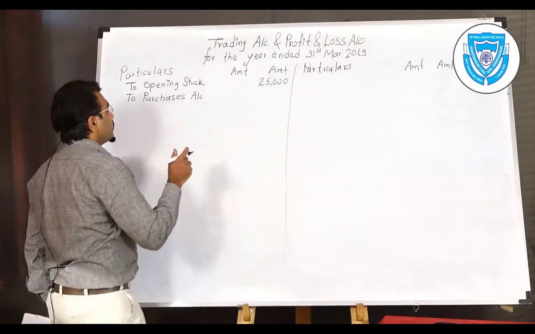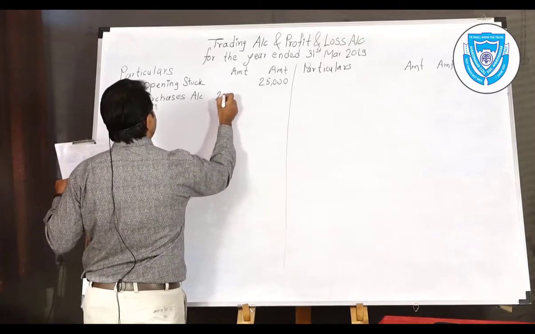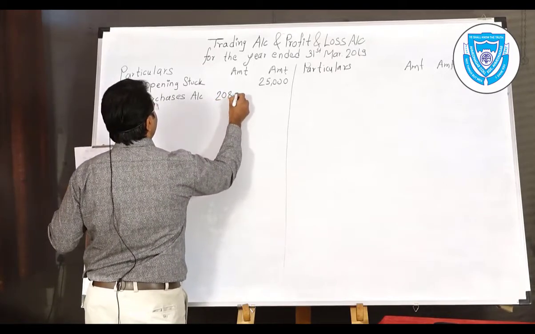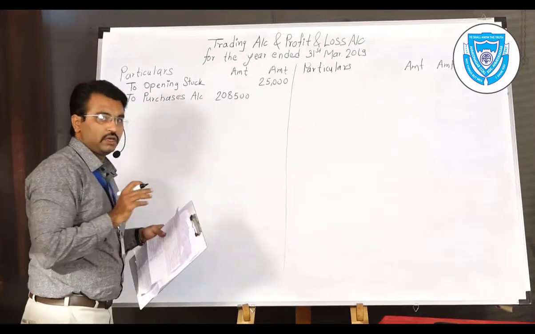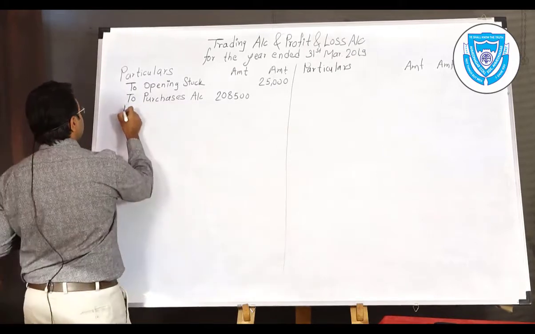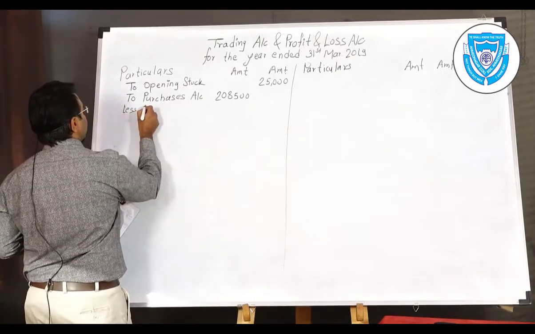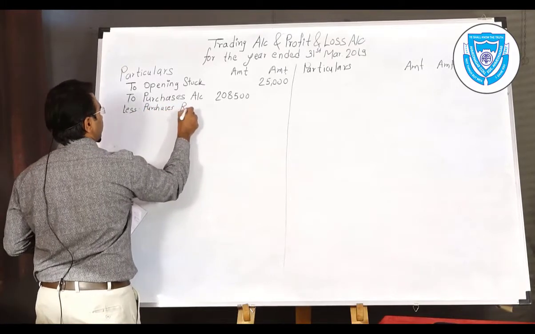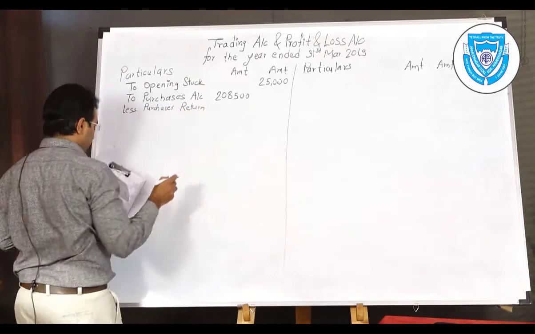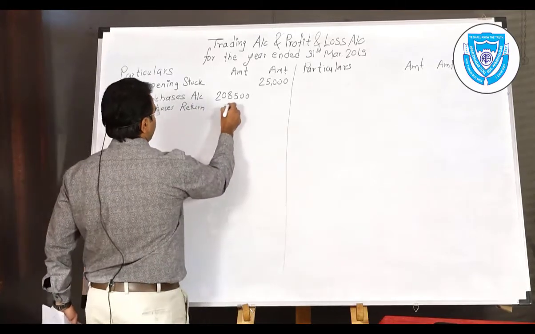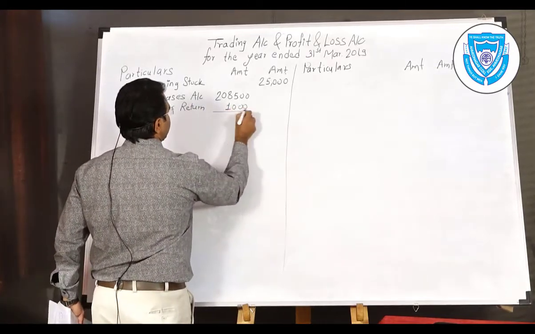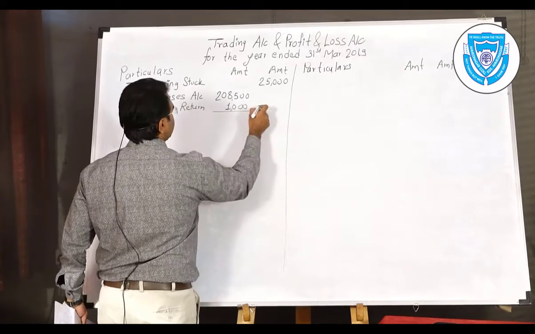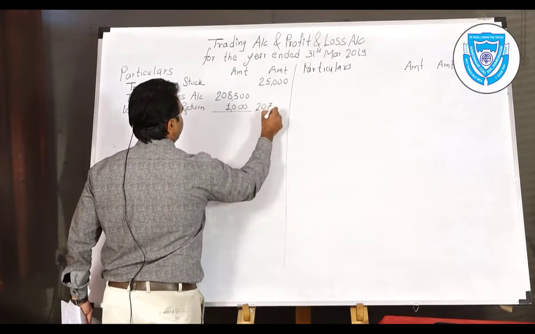So you have to subtract it. Firstly write the gross purchases amount in the inner column, less the purchase returns. The return amount given is ₹1,000. There is no remaining adjustment for these purchases.